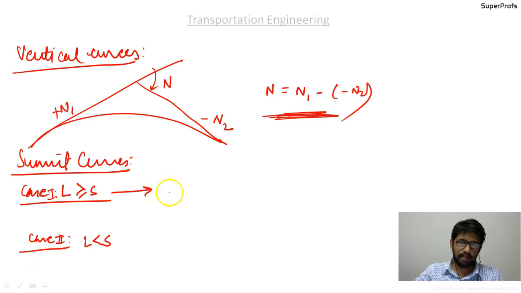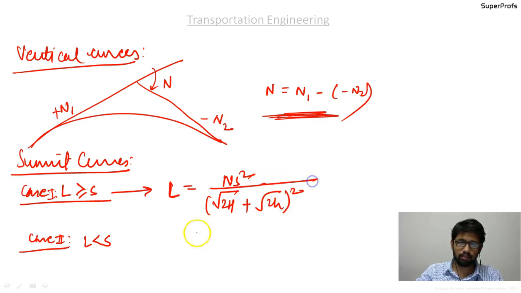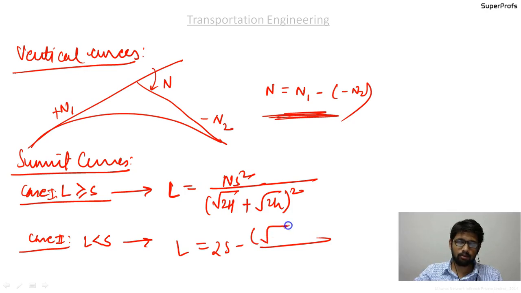For this, the length of the summit curve is given as L equal to N s square upon (under root of 2H plus under root of 2h) whole square, and here L equal to 2s minus (2 under root of 2H plus 2 under root of 2h) whole square upon N. Okay, and you need to find out your own trick to remember this formula.